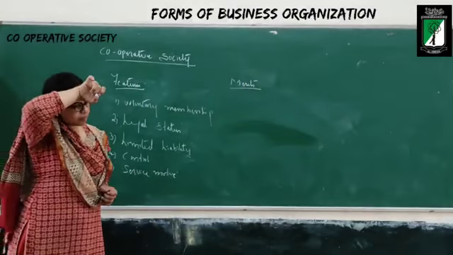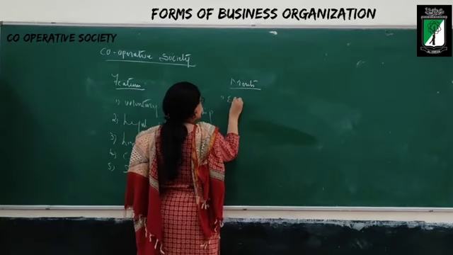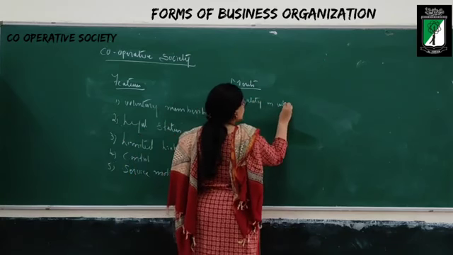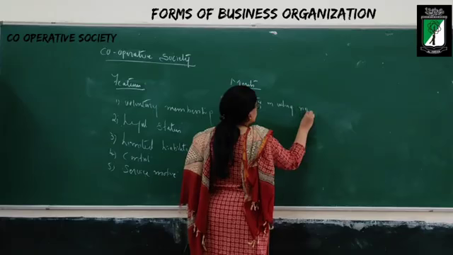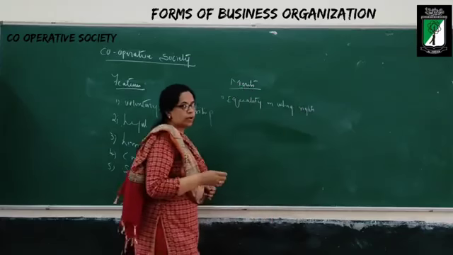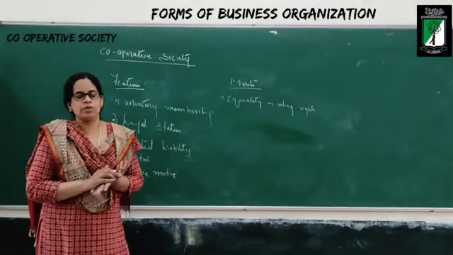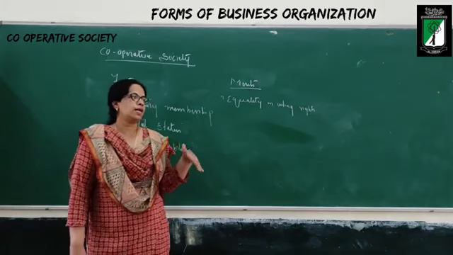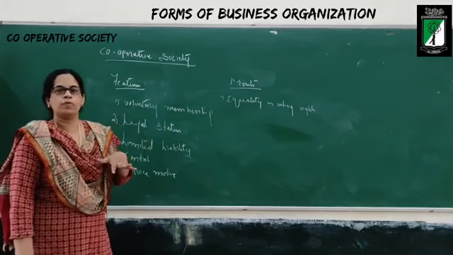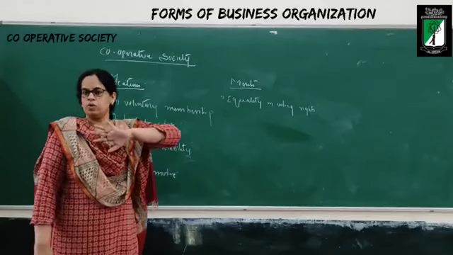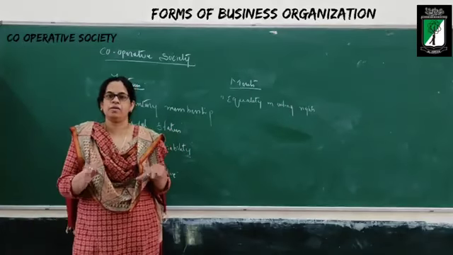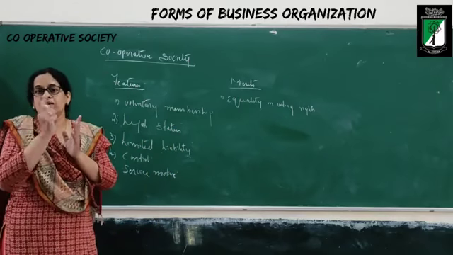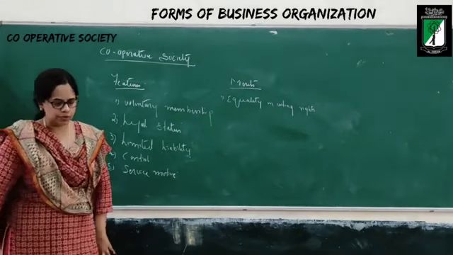Dear student, the first merit of cooperative society is equality in voting rights. Just now I told you, all the members of the cooperative society have equal right in the voting system. You cannot say I have given more, so only I should vote, or you have given less, so you should not vote. No. How much you have paid is different. Every person will be given equal opportunity to vote. One man, one vote. That policy we are going to adopt.